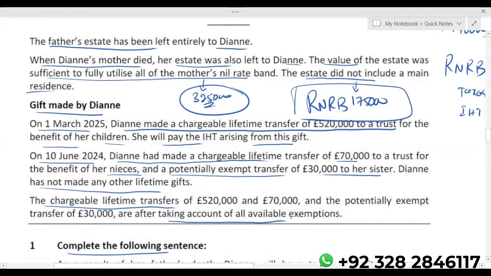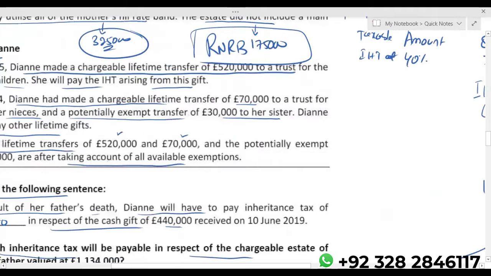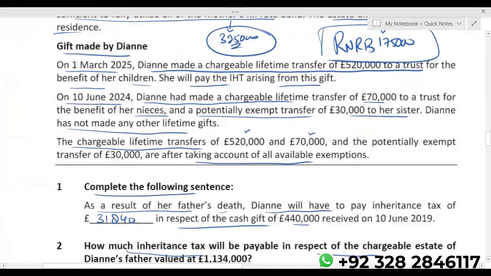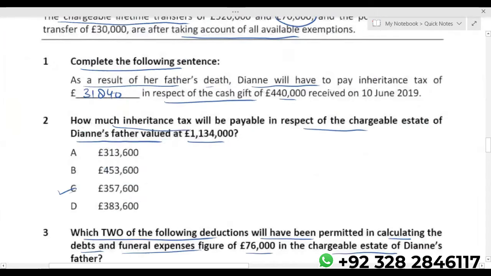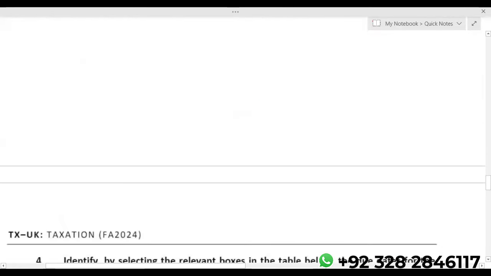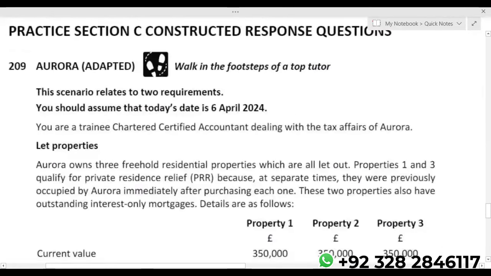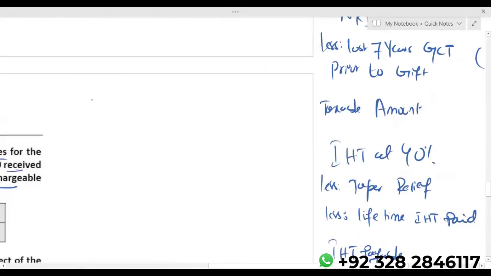Now, we have to calculate IHT on 520. But don't forget, before 520, there is one more CLT, which is 70,000. So logically, the available nil rate band will be utilized by this 70,000. Let's see. And remember, we are calculating lifetime tax on CLT.